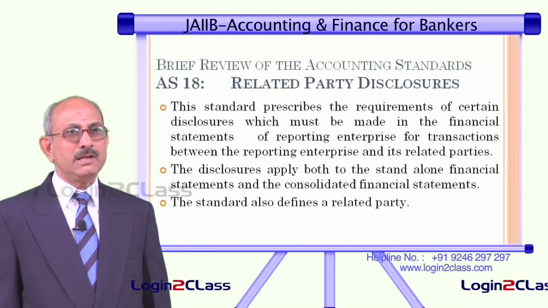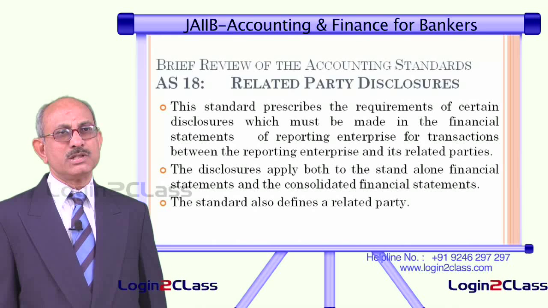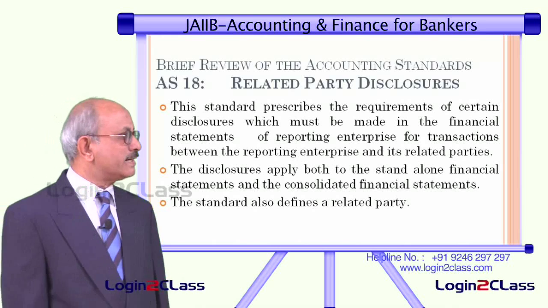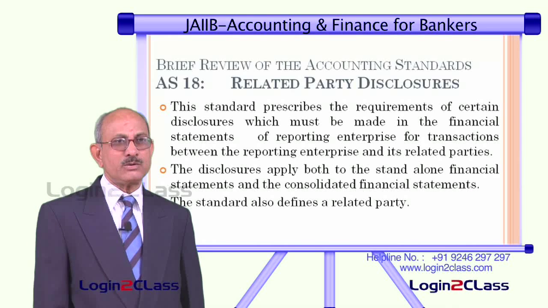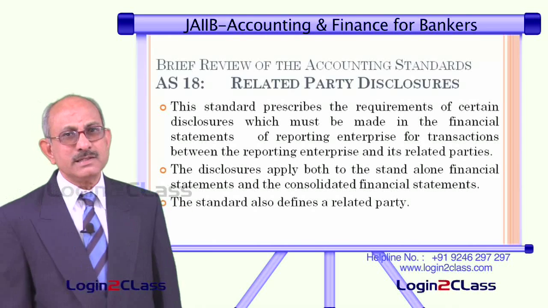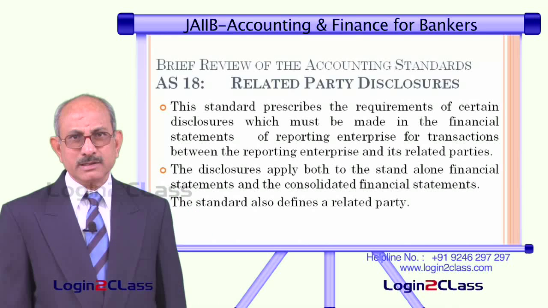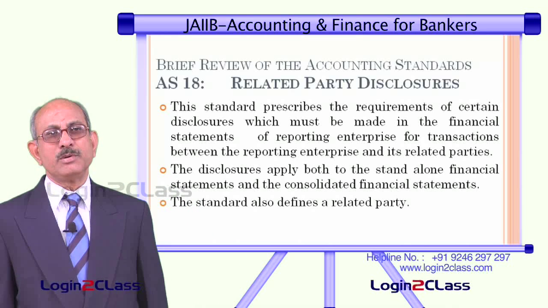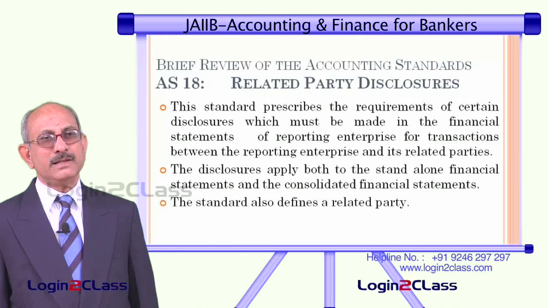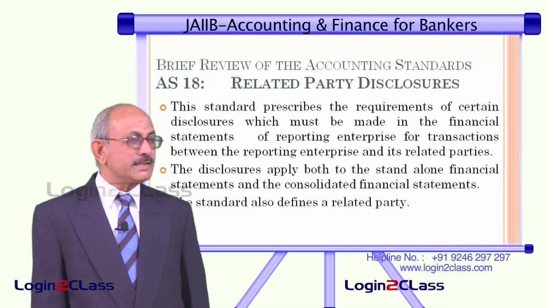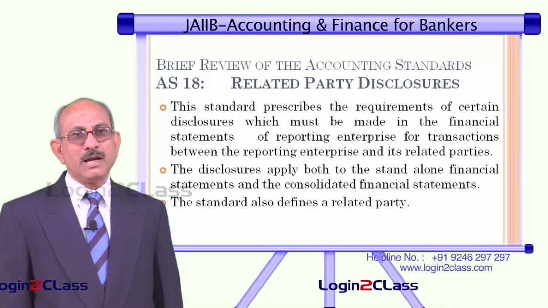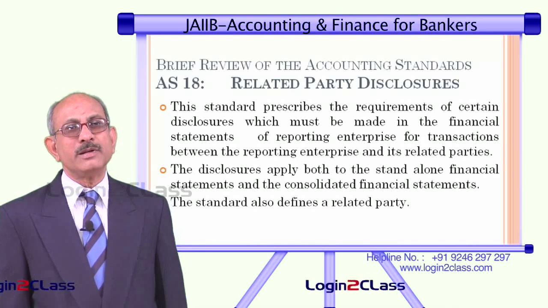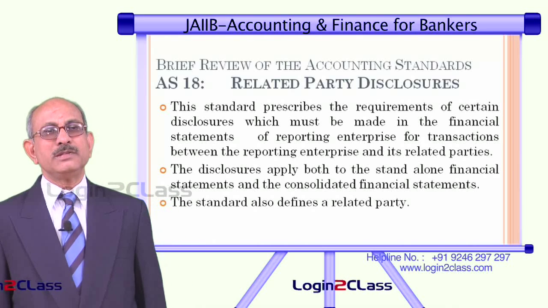For example, if an entity is related to the promoters of the company or the board of directors of the company, or to any shareholder who has got a substantial interest in the management of the company, such parties are known as related parties. To give an example, let us say a company is giving a contract to a firm, and the partner of the firm has got substantial holding in the company, then that firm becomes a related party.